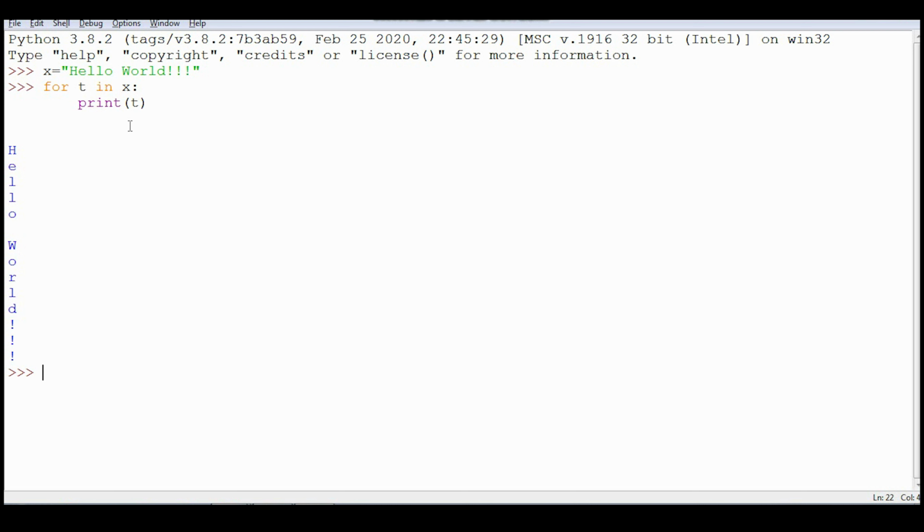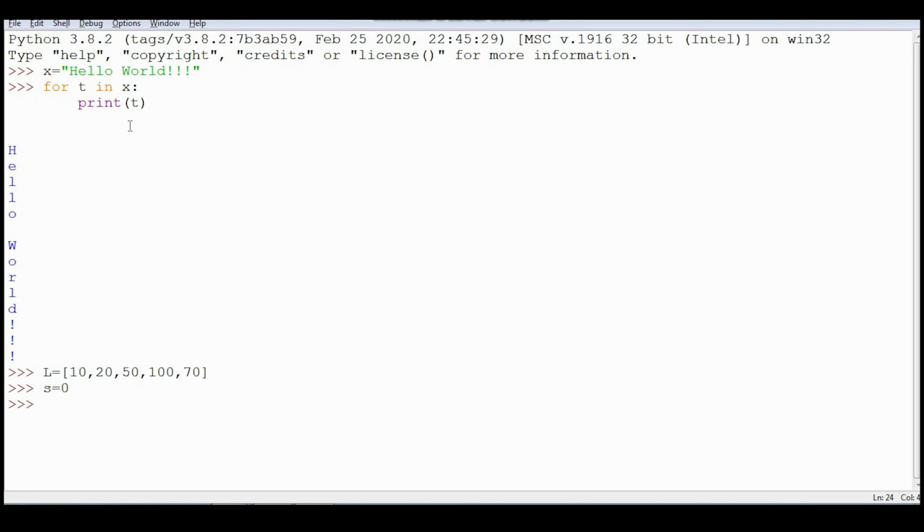Just one more example. Suppose I'm creating a list L: 10, 20, 50, 100, 70. I want to find out the sum of the elements of this list. So I'm writing s equal to 0.